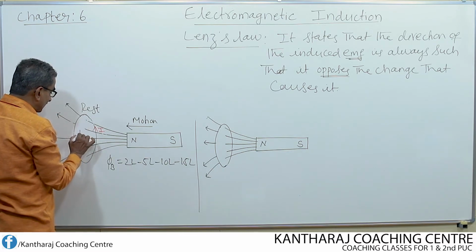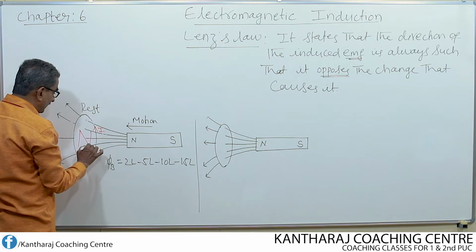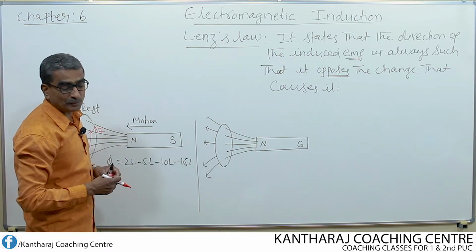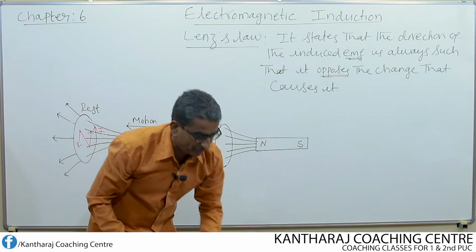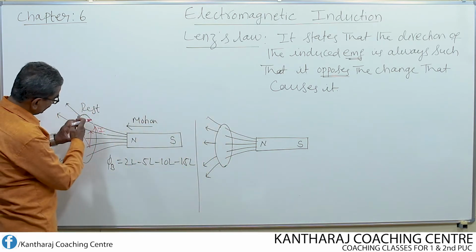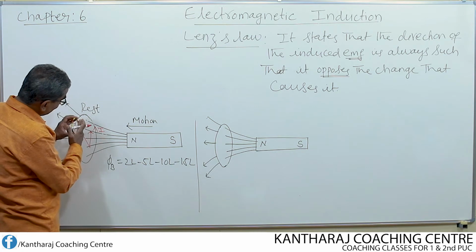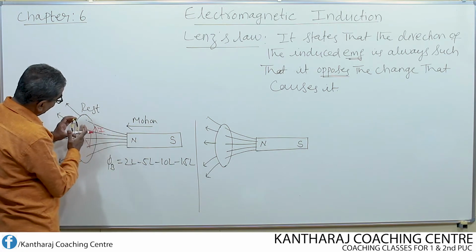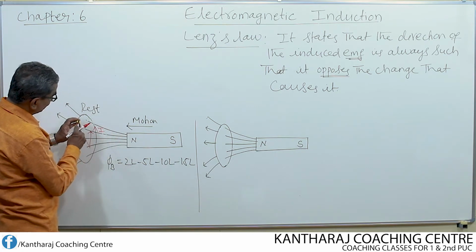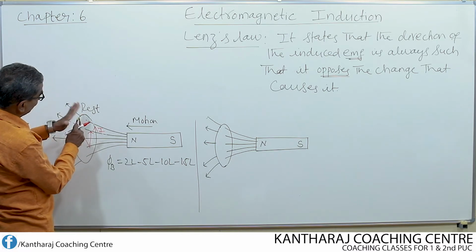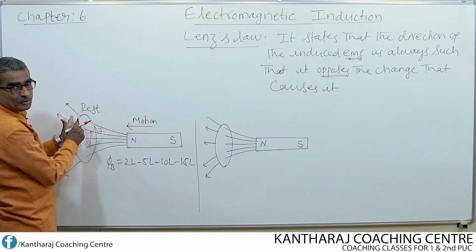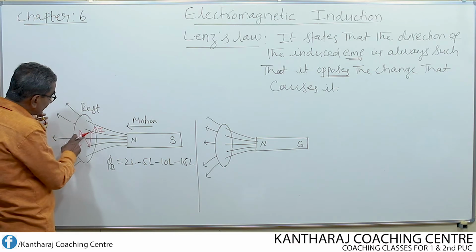As a result of that current, now what happens? The near face of the loop or the coil behaves like a north pole. Suppose if this is the coil, this is the near face to the north pole. So the near face behaves like a north pole, whereas the far off face, that means the opposite face, behaves like a south pole. As a result of this, now what happens?